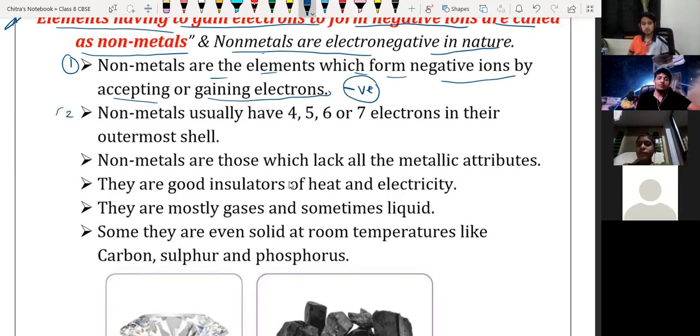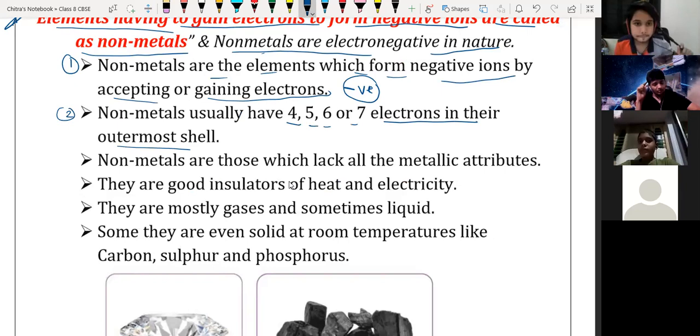Second property: non-metals usually have 4, 5, 6 or 7 electrons in their outermost shell. So in their outermost shell, they may contain 4, 5, 6, 7 and sometimes 8 electrons also, like in case of neon, argon, krypton, which have 8 electrons in their outermost shell.